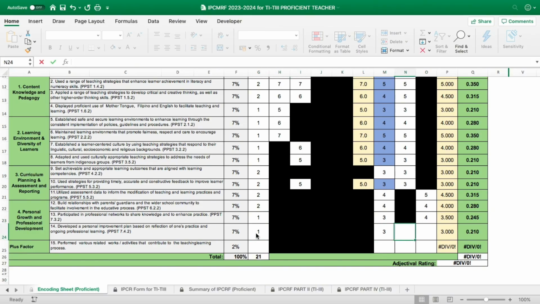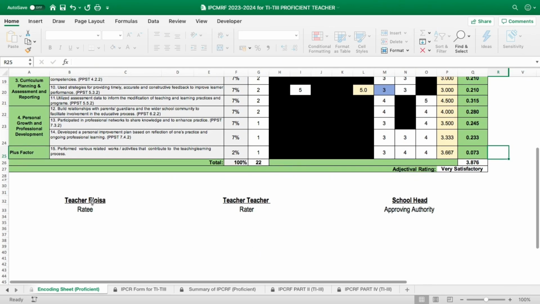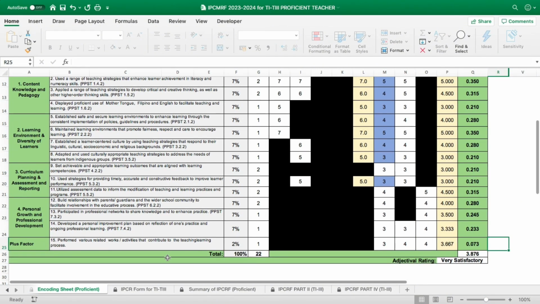Okay, next is for the personal improvement. So we have that for the last. Okay, the plus factor. So as you can see here, we have the 3.876 and that is very satisfactory. So now let's proceed. And we have how many MOVs you need to prepare is 22. We have here ratee, rater, and school approving authority.